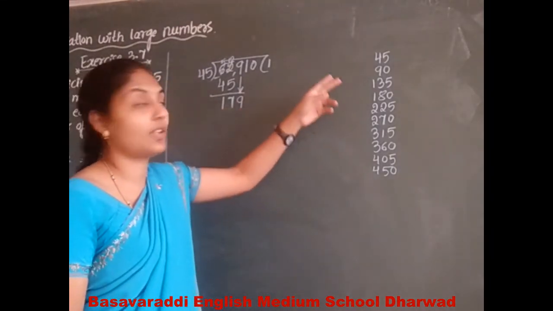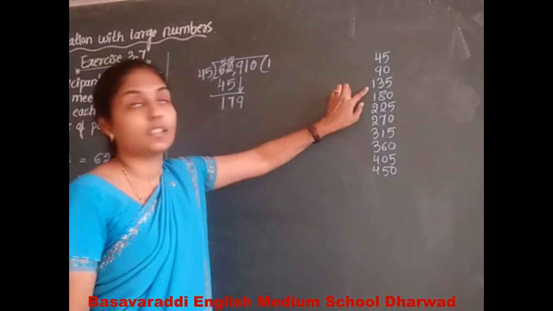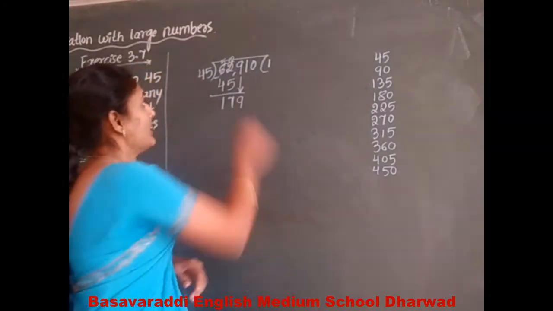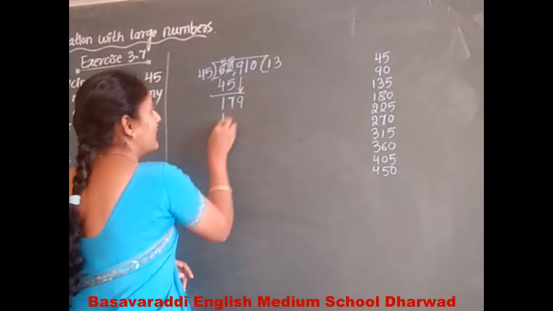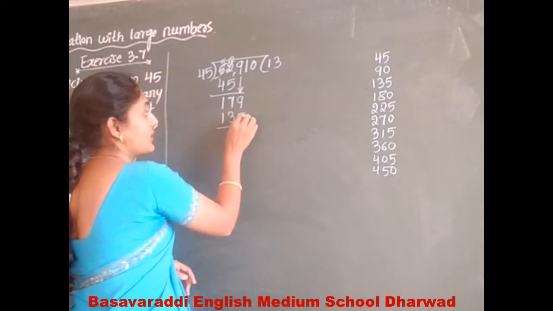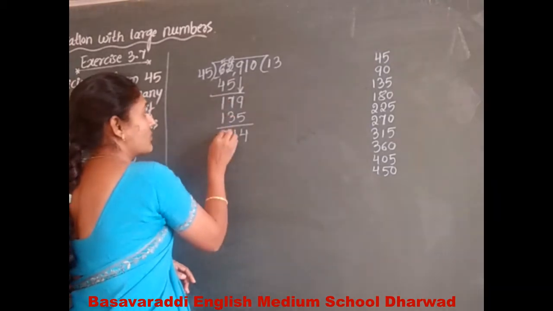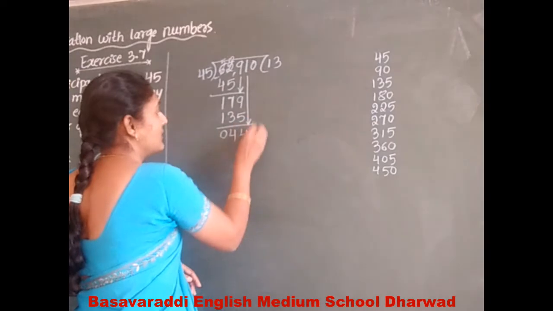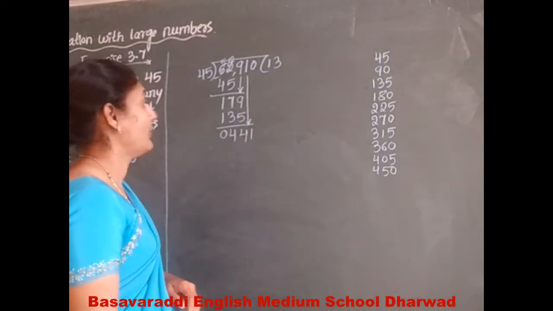Next, check whether 179 is in the 45 table. No, the nearest to 179 is 45 threes are 135. Write 3 in the quotient and 135 below the dividend. So 9 minus 5 is 4. 7 minus 3 is 4. 1 minus 1 is 0. Next, bring down the number. That becomes 441.